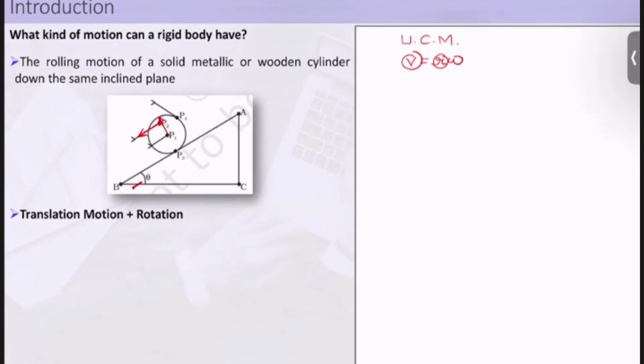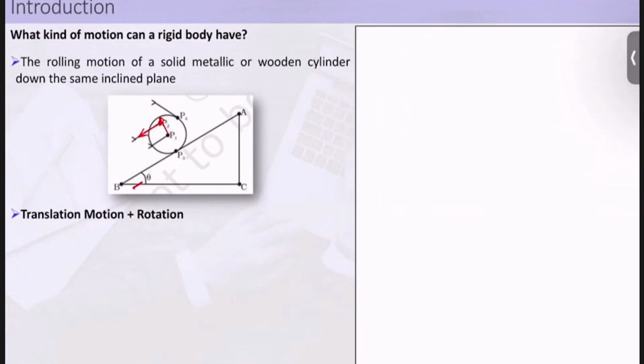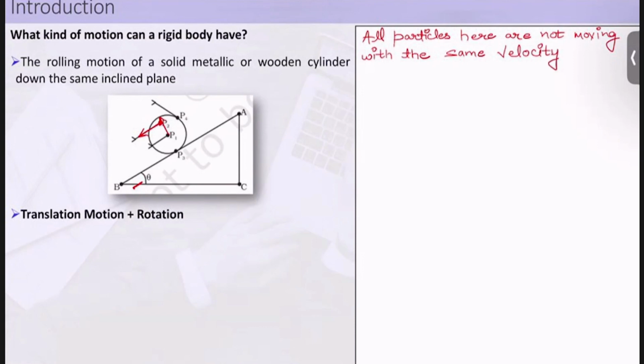And that is why we can say that all particles here are not moving with the same velocity at an instant.